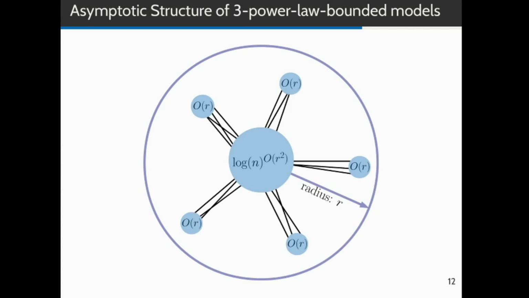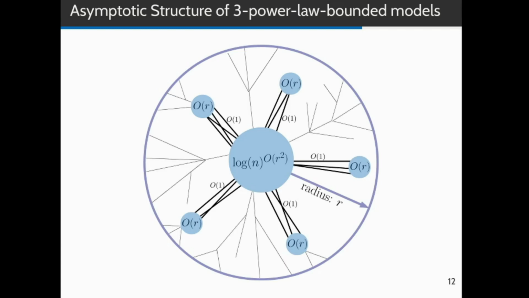Each protrusion is only weakly connected to the core. There are only a constant number of edges from each protrusion to the core. And at last, there are trees connected to the core and to the protrusions. Each tree is connected to the remaining graph by exactly one edge.